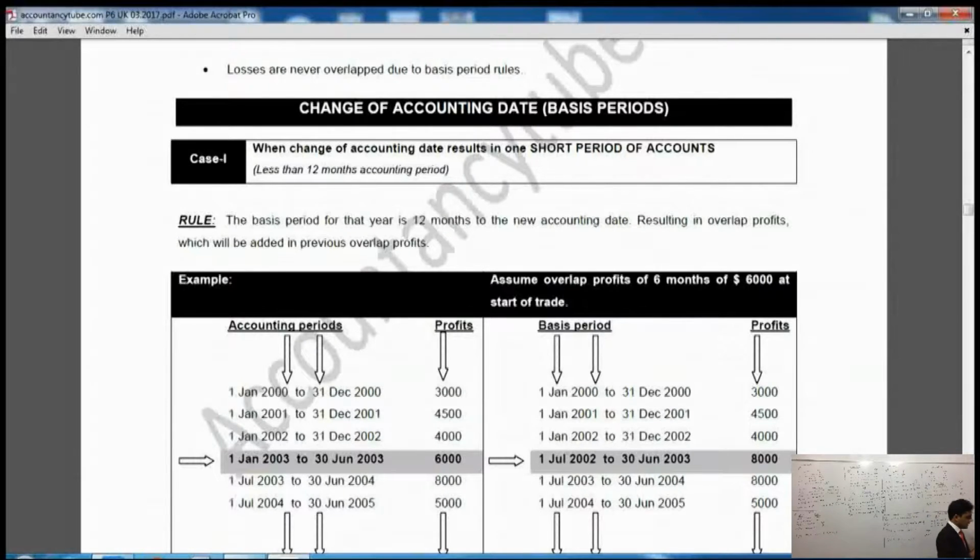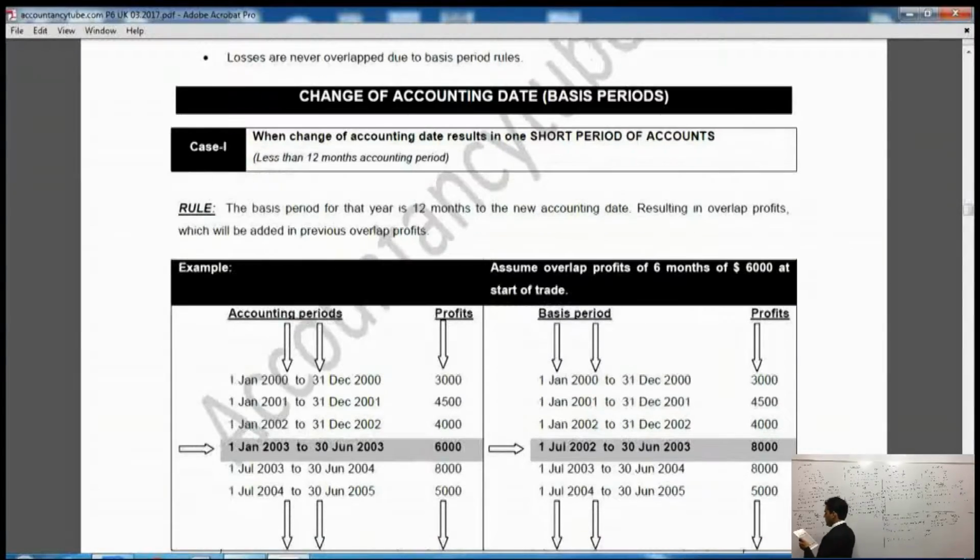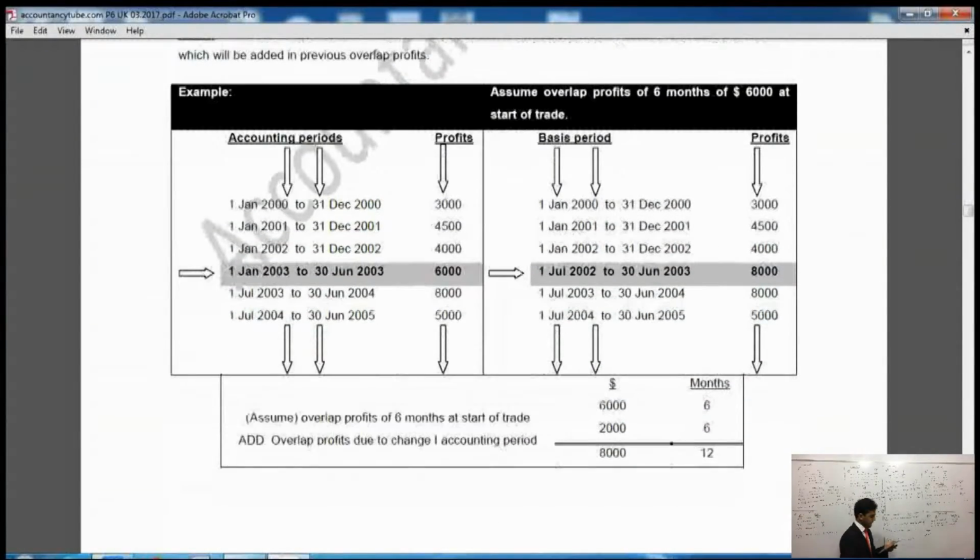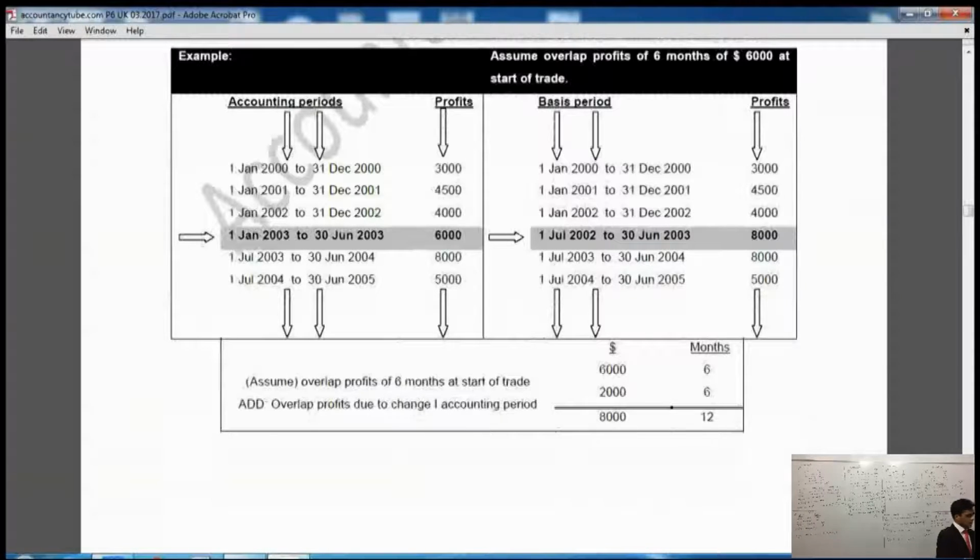All right. So this is the first rule, where the business has changed the accounting date and the new accounting period is less than 12 months. Here you go, I've given you the example in the table beneath that. Now there are 2 sections here. One is the section given on the left side, which is our accounting period, our normal one, which is before, you can say. And the one on the right side of your notes is the basis period, which we will change to.